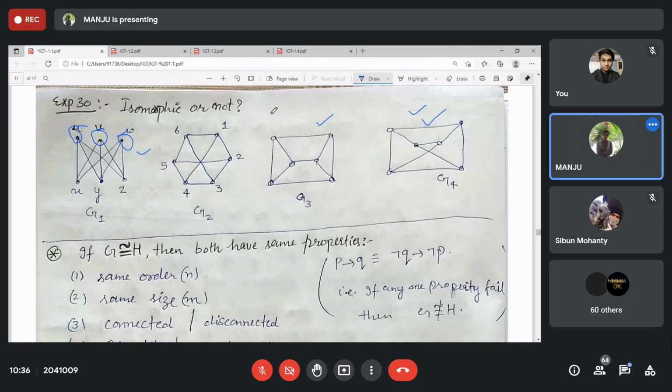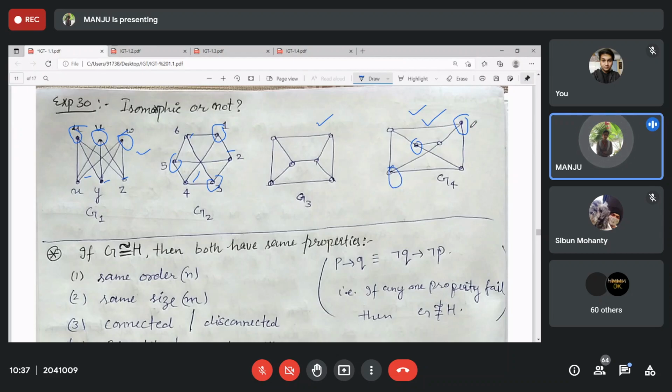Yes, 1, 3, 5, or you can just do 2, 4, 6 for U, V, W. As these are independent, and 1 is adjacent with all the other 3, here also U is adjacent to all others. So in a similar way, U, V, W map to these vertices.